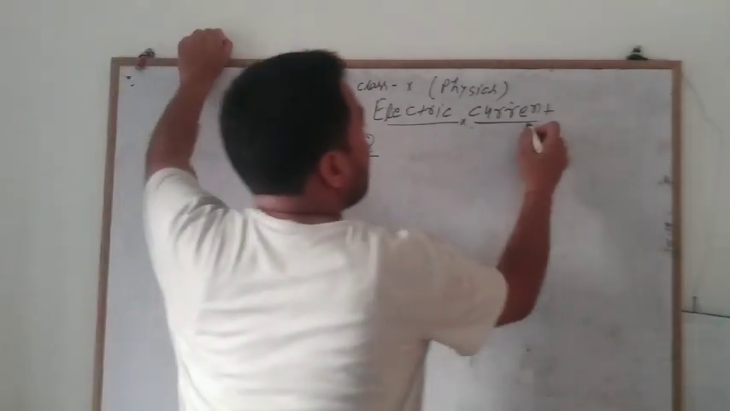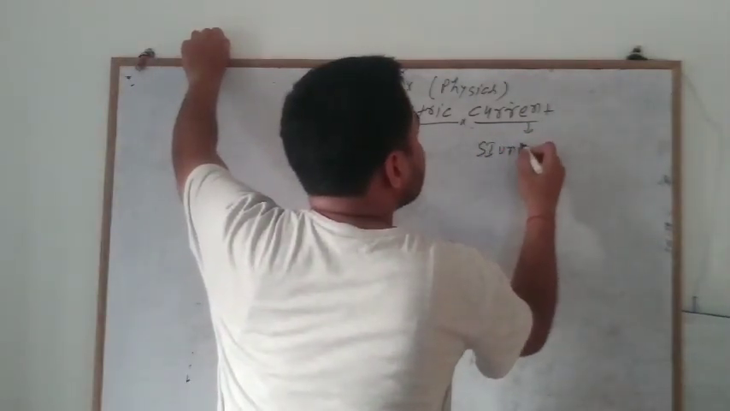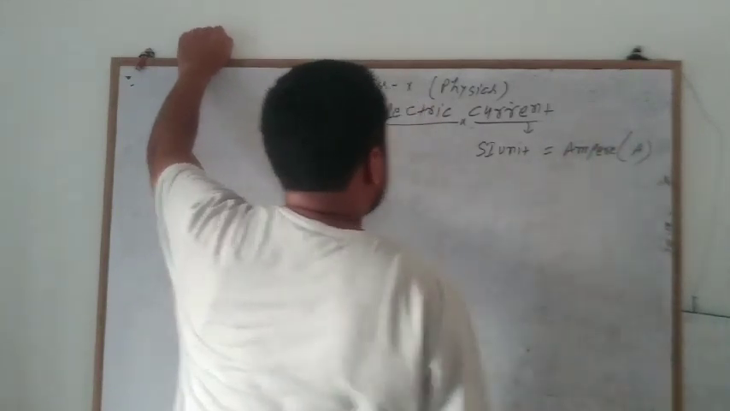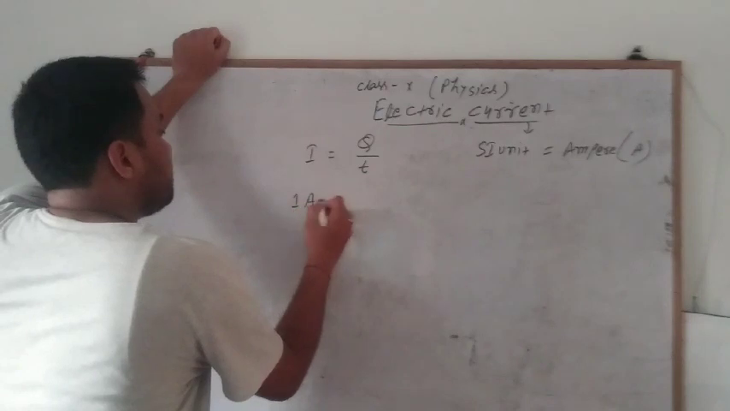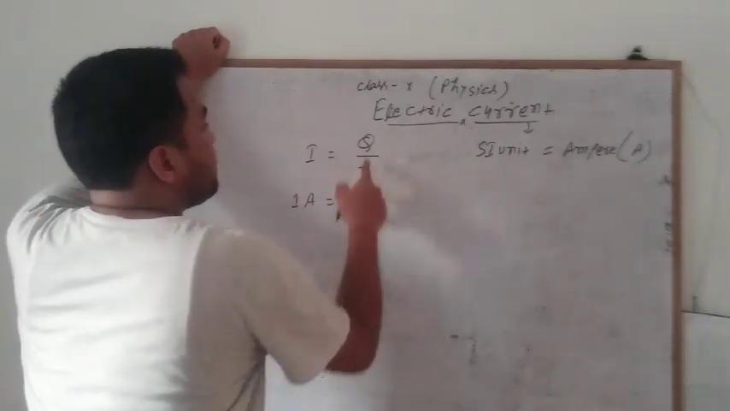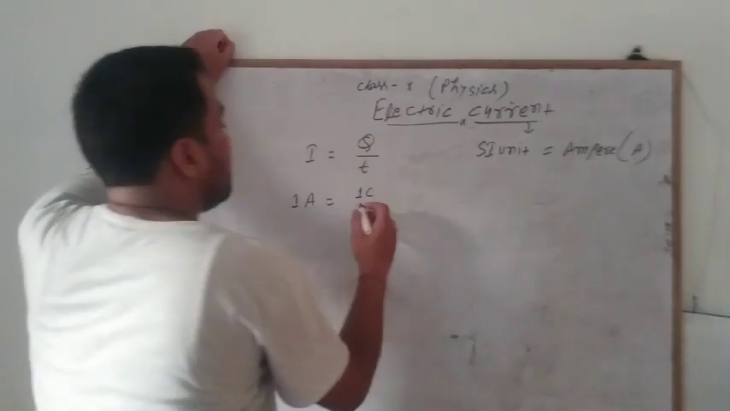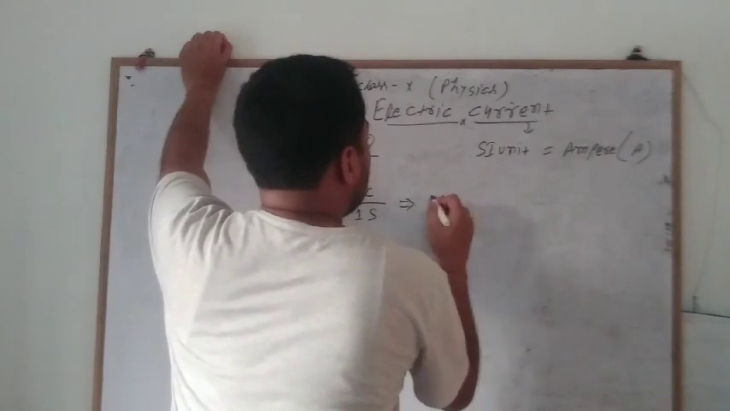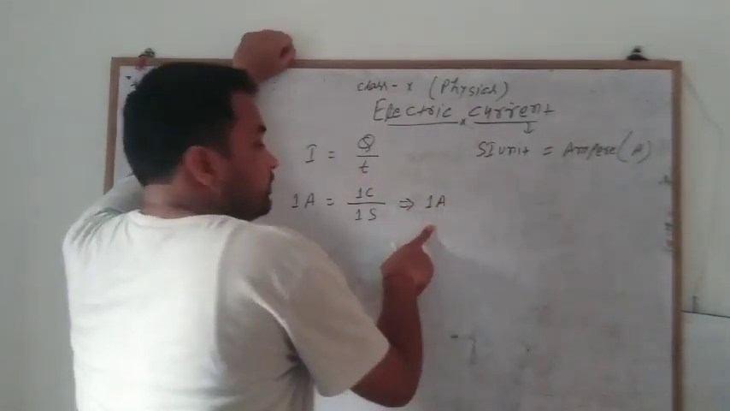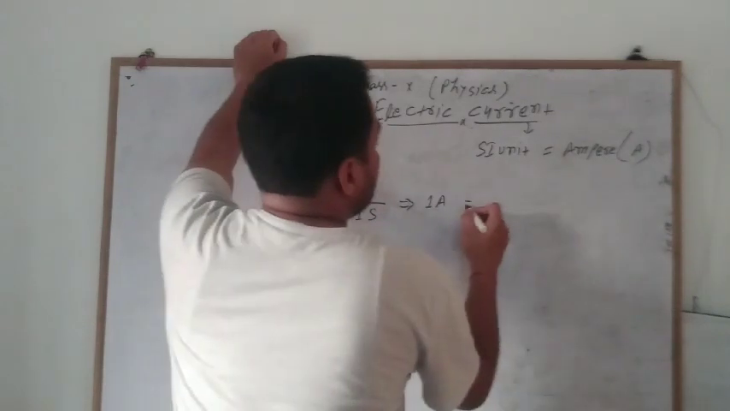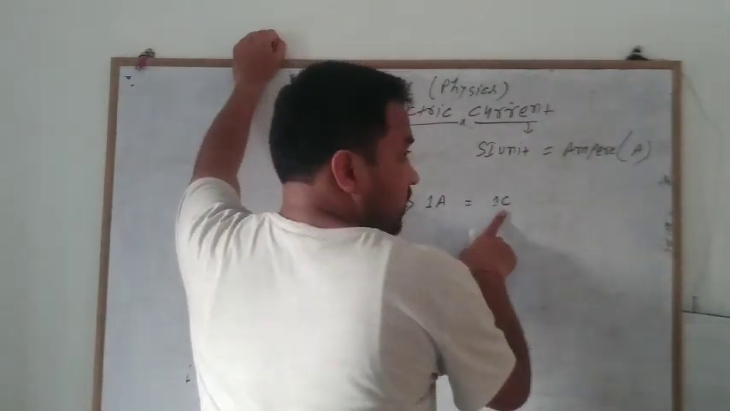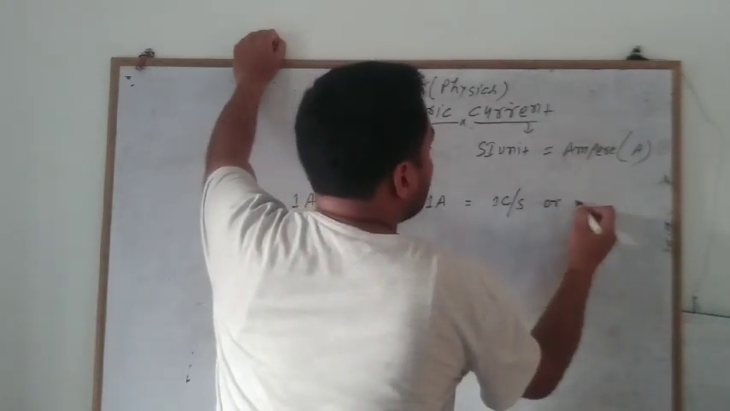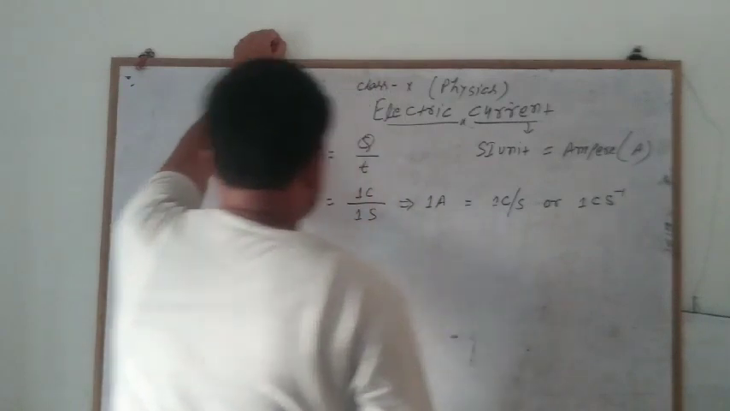What is the SI unit of electric current? The SI unit of electric current is ampere and it is denoted as A. So 1 ampere is equal to 1 coulomb of charge. The SI unit of charge is coulomb and the SI unit of time is second. So 1 ampere of current will flow in a metallic wire when 1 coulomb of charge flows in 1 second. So 1 coulomb per second.